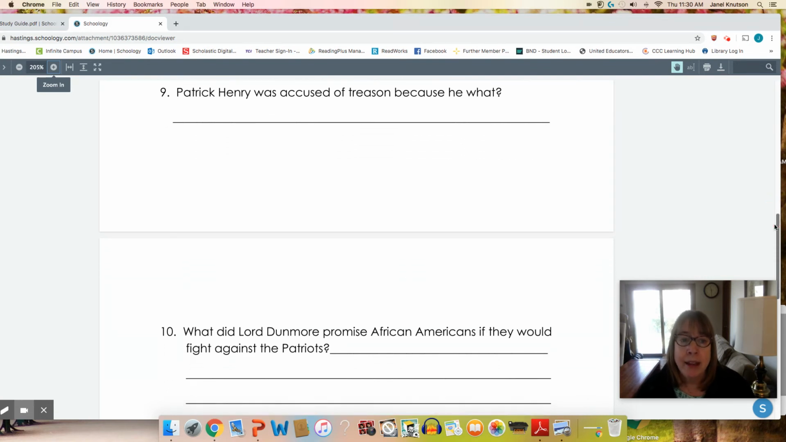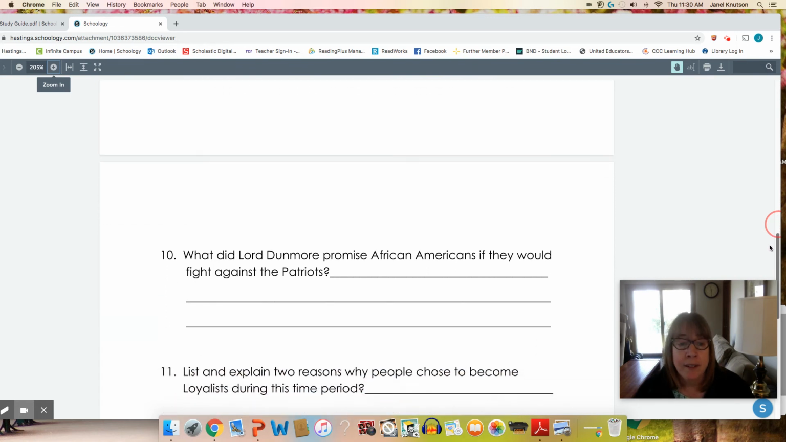Number 9, Patrick Henry was accused of treason because he what? Okay, Patrick Henry called the king a tyrant. And if you remember, we've learned the word tyrant before. Tyrant is a leader who's acting like a bully. They're using their power in ways that are not really very fair. They're bullying their subjects. So he called him a tyrant, and that's what caused him to be accused of treason.